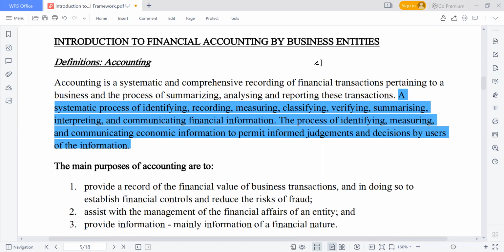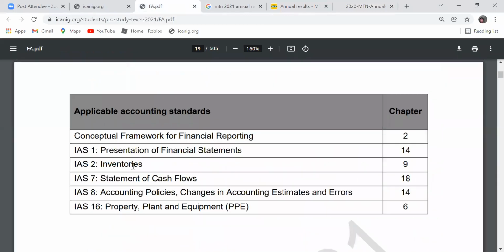Then after you record, you now need to measure. And we have accounting standards for that. For example, if I have inventory, the standard that deals with inventory is IAS 2. If you want to measure inventory according to this standard, it says that inventory should be measured at the lower of cost or net realizable value. Don't worry, we are still going to be doing that as well.